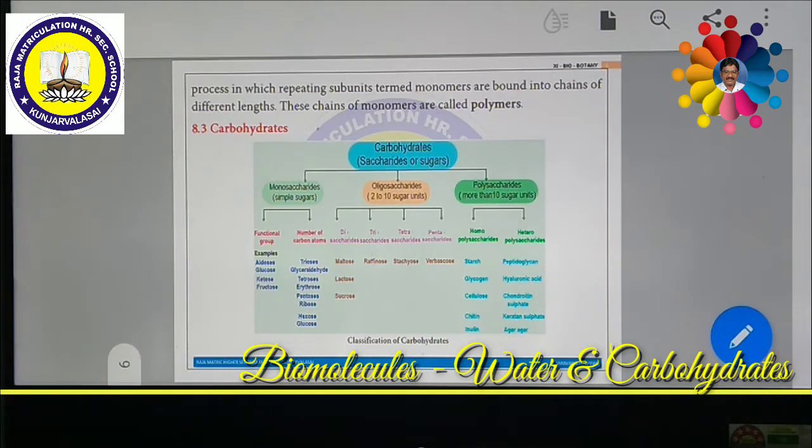The cellulase enzyme is produced by certain bacteria present inside the gut of animals, especially ruminant animals. Ruminant animals means cattle like cow, buffalo, goat, sheep. These all come under ruminants, which have a specialized nature.